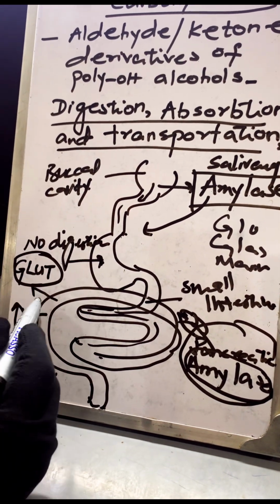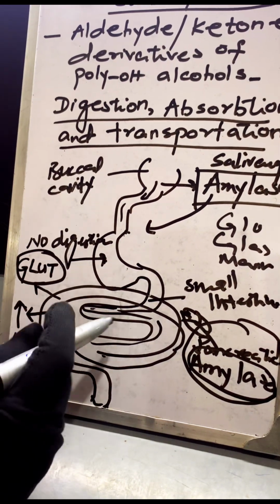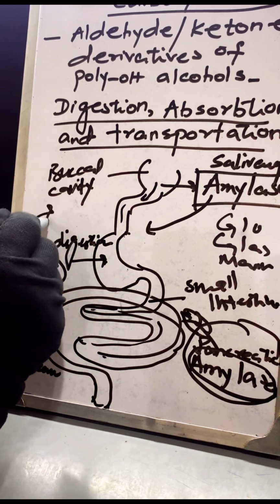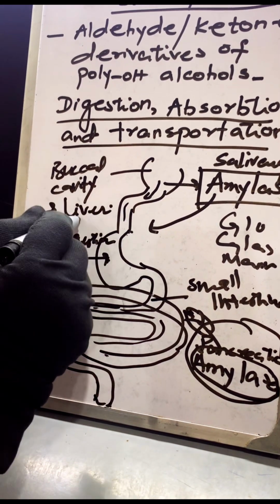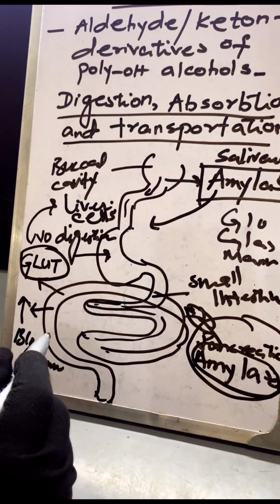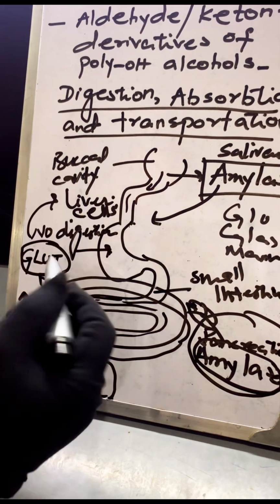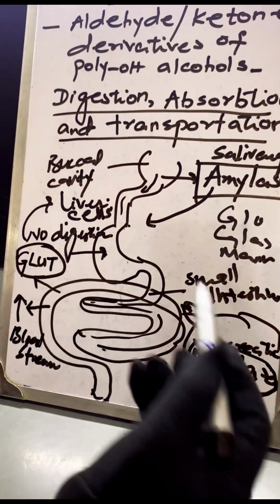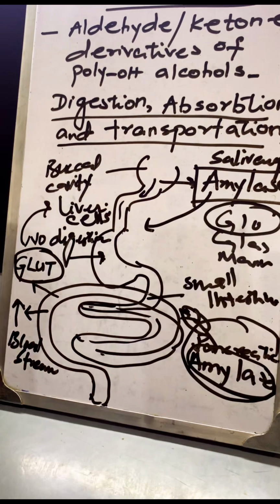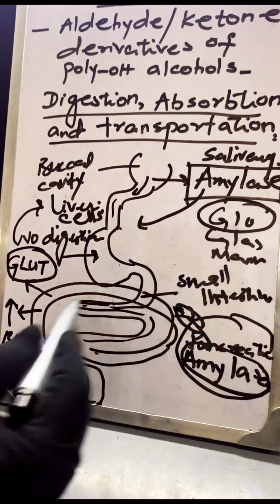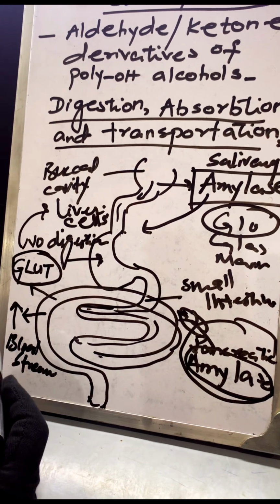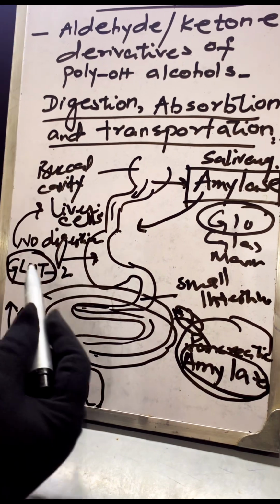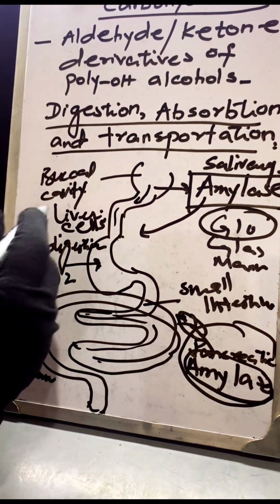This GLUT molecule works just like an engine: it takes a molecule of a carbohydrate and carries it to the liver cells. Because mostly the polysaccharides we consume are homopolysaccharides, the most common unit is glucose. We obtain glucose from these carbs. This glucose is taken up by GLUT, specifically GLUT2, since there are different types of GLUT. GLUT2 is responsible for taking glucose to the liver.